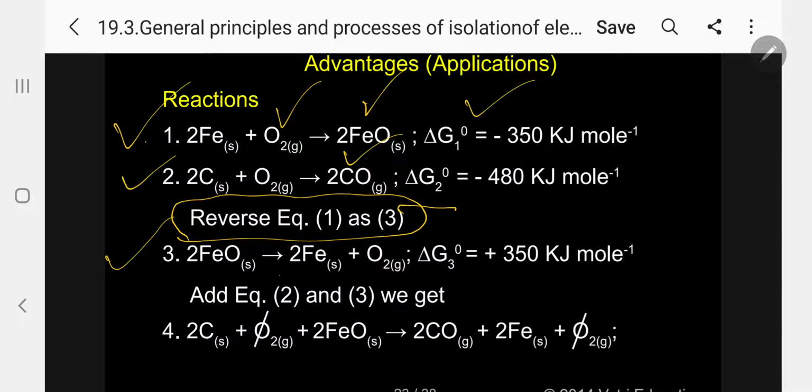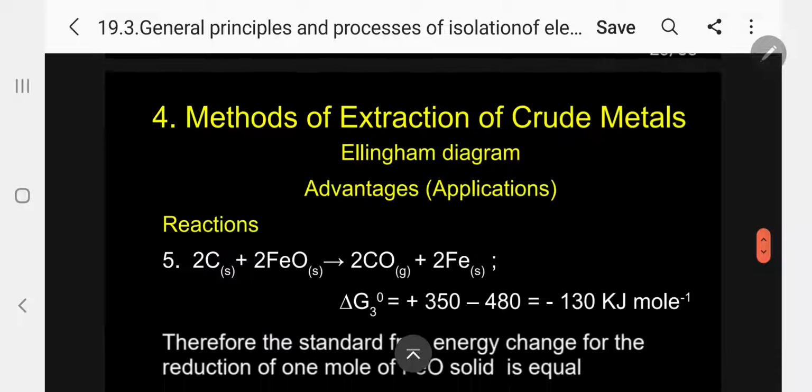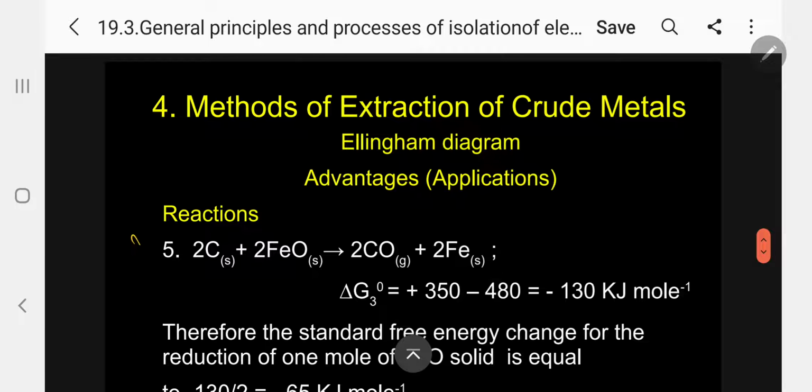Now add equations 2 and 3. I am getting 2C solid plus O2 plus 2FeO giving 2CO plus 2Fe. So oxygen cancelled. Kindly follow. This is the final equation I am getting: 2 moles of carbon solid plus 2 moles of FeO undergo reduction, so carbon monoxide is formed and iron is liberated.